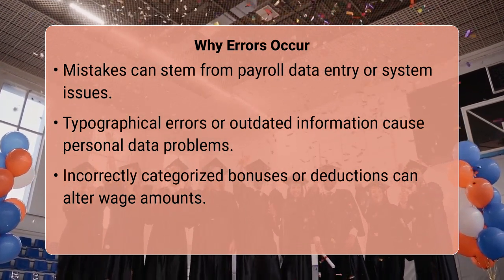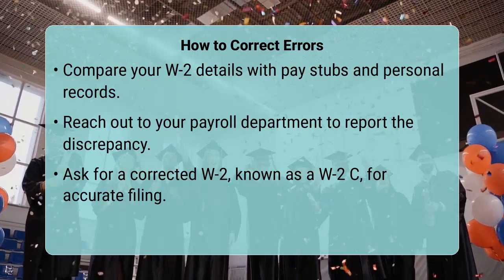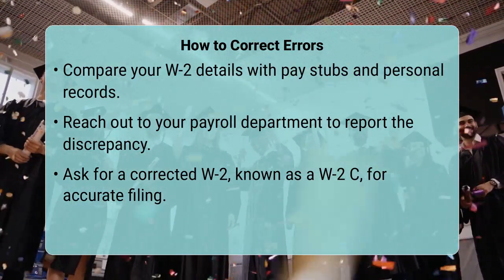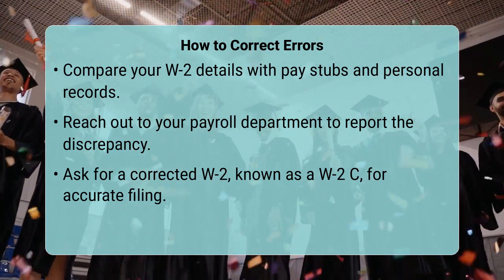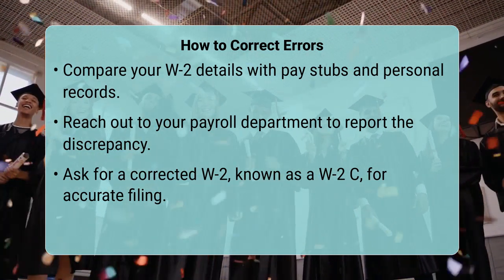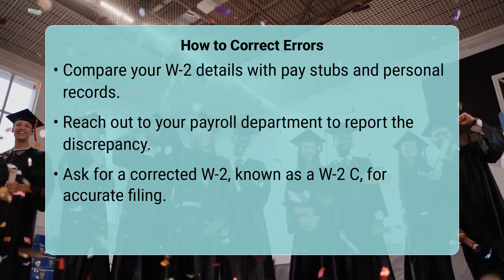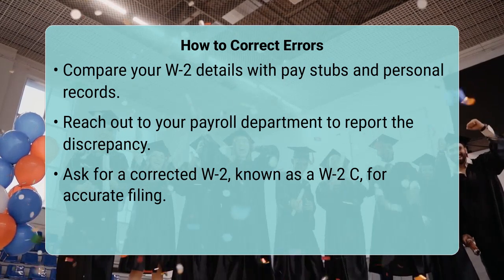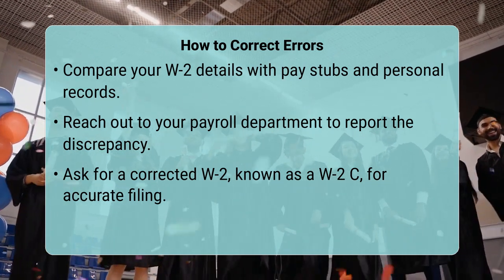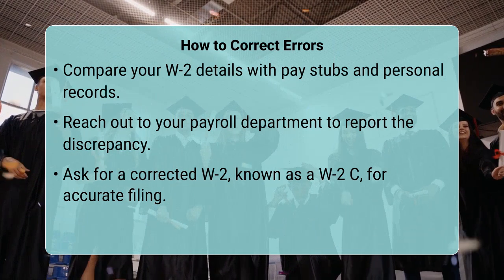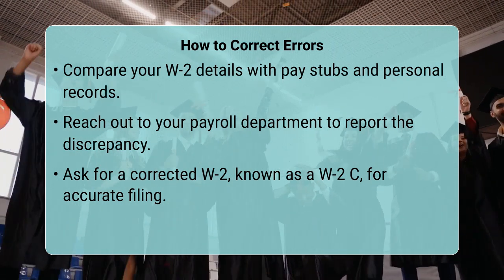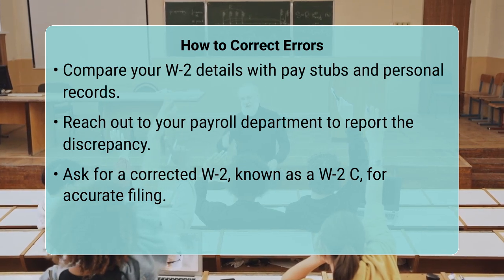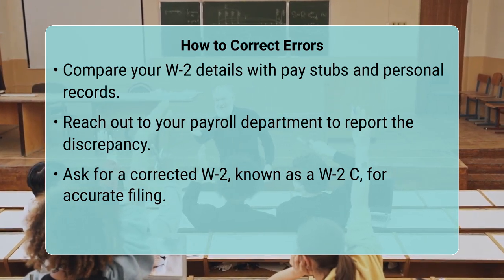If you do find an error on your W-2, your first step should be to carefully review all the boxes against your pay stubs and personal records. Next, immediately contact your employer's payroll or human resources department. Clearly explain the error you have identified and politely request a corrected W-2 form. It is very important that you do not file your tax return using an incorrect W-2, as this can cause delays or issues with the Internal Revenue Service.